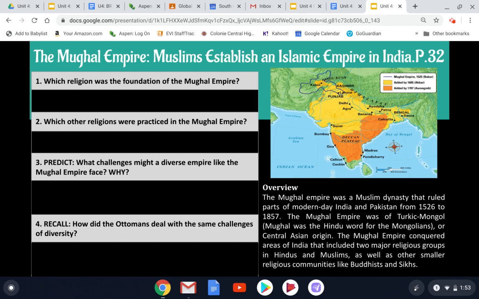Our first question is asking, which religion was the foundation of the Mughal Empire? Just like the Ottomans that we learned about, this Mughal Empire is an example of a dynasty that is of Muslim foundation. So the religion that is the basis here is Islam, and Muslims, followers of that religion, are the ones who are ruling over this empire in India.